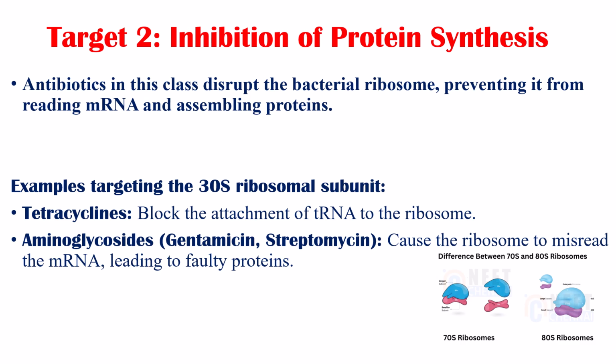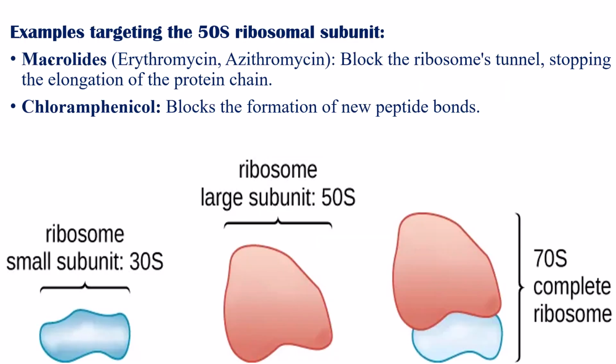Examples targeting the 30S ribosomal subunit are tetracyclines, which block the attachment of tRNA to the ribosome, and aminoglycosides, such as gentamicin or streptomycin. They cause the ribosome to misread the mRNA, leading to faulty proteins. Examples targeting the 50S ribosomal subunit include macrolides, such as erythromycin and azithromycin, which block the ribosome's tunnel, stopping the elongation of the protein chain, and chloramphenicol, which blocks the formation of new peptide bonds.